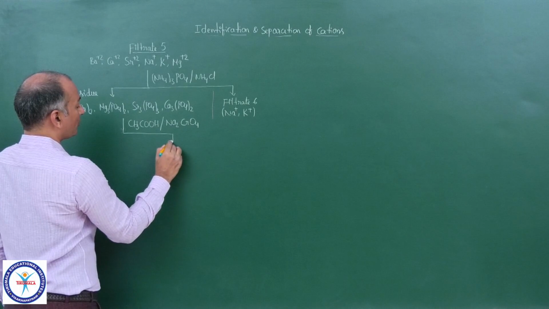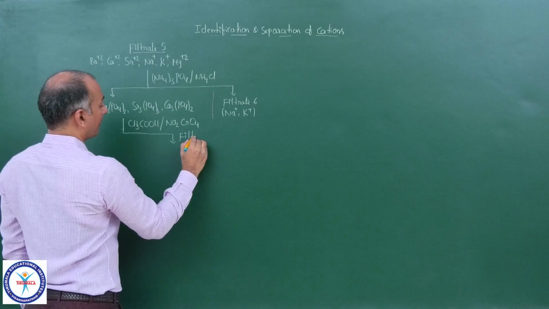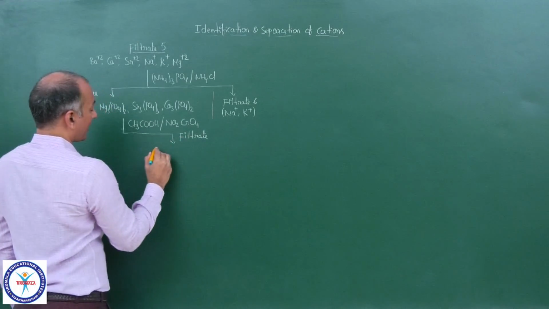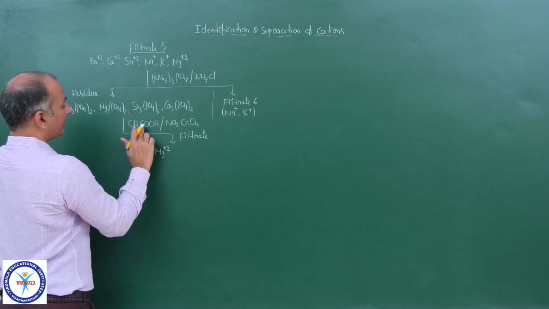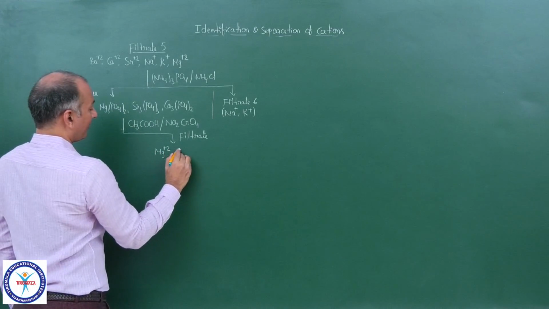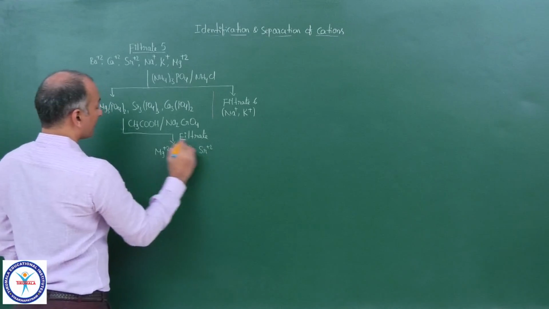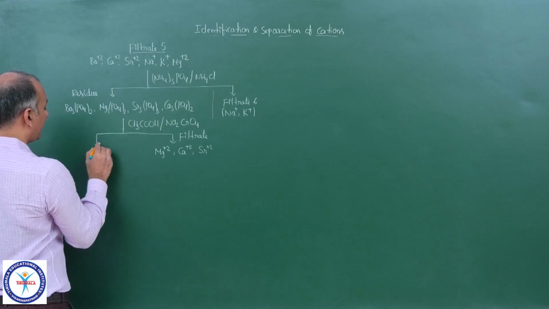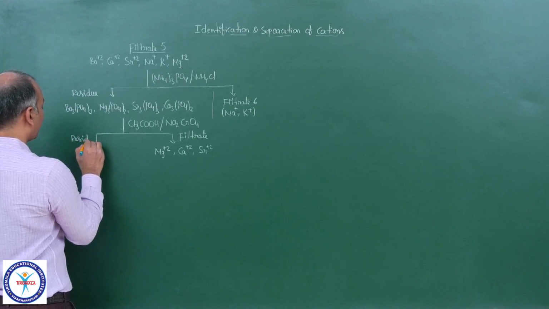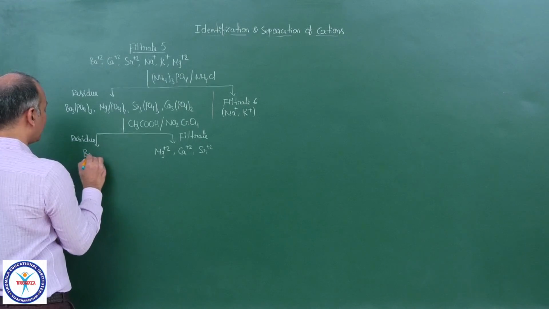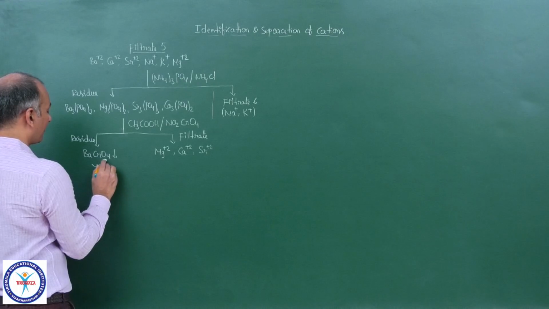So what happens into the filtrate? Mg2+ comes, magnesium phosphate is quite soluble in acetic acid, Ca2+ comes and Sr2+ comes, but Ba2+ will go into the precipitate again, and that is barium chromate, and barium chromate is yellow in color, and that is confirmed as well as separated.